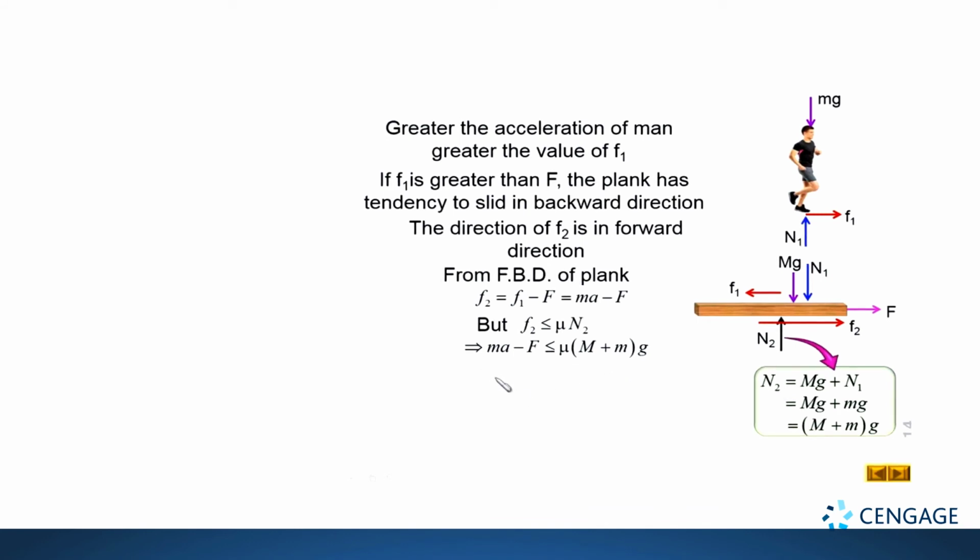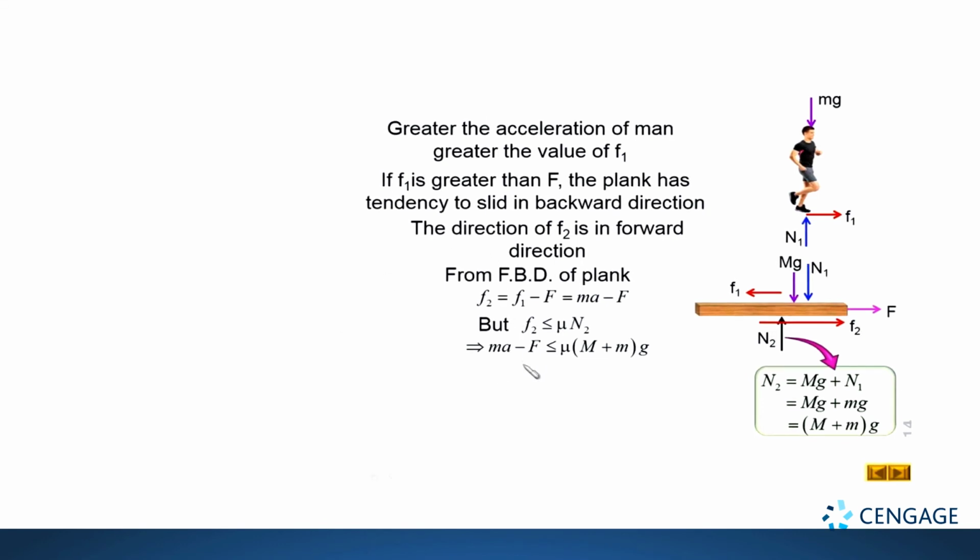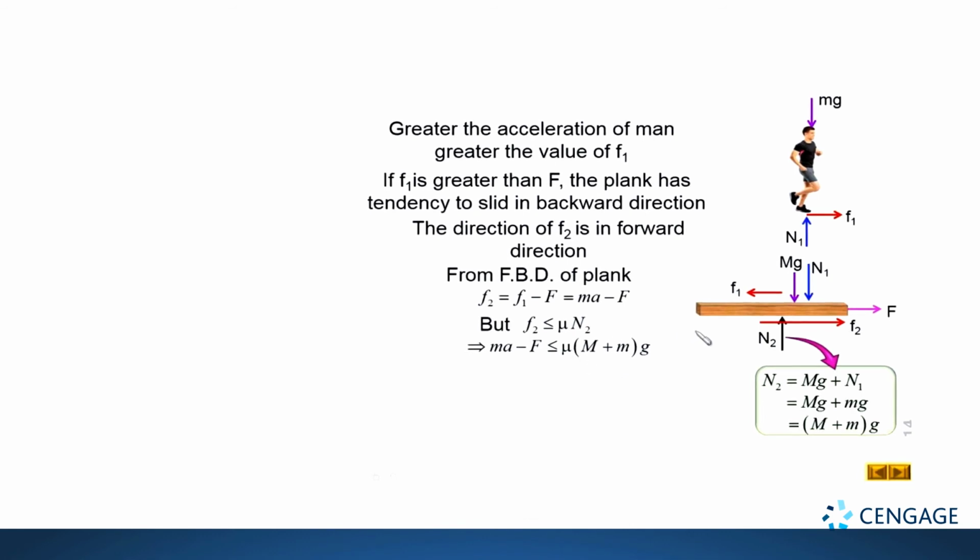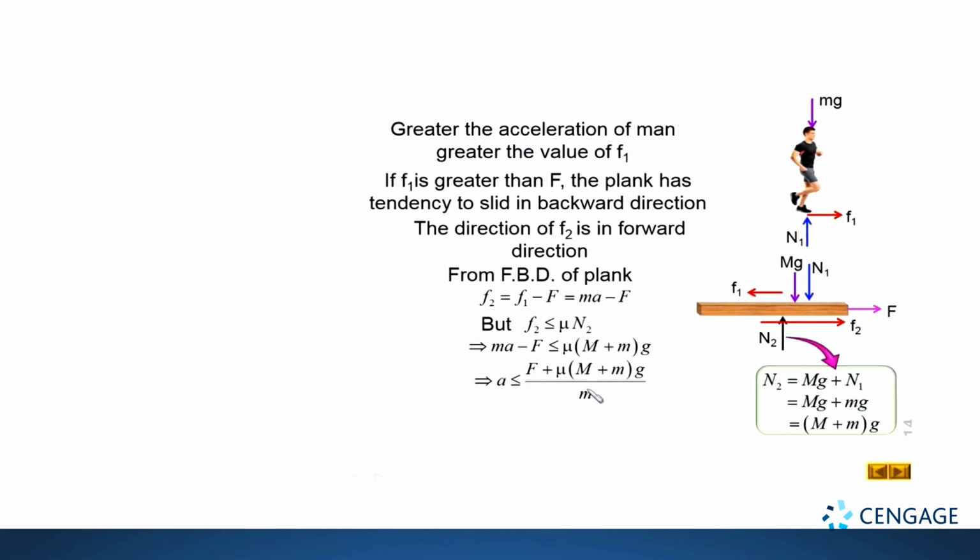Now we are interested in finding the value of small a, so we can rearrange this equation to get it. Here a should be less than or equal to capital F plus mu multiplied by capital M plus small m times g, overall divided by small m. That is the maximum possible value of acceleration for which the plank does not slide.